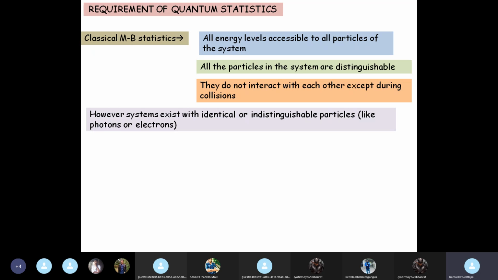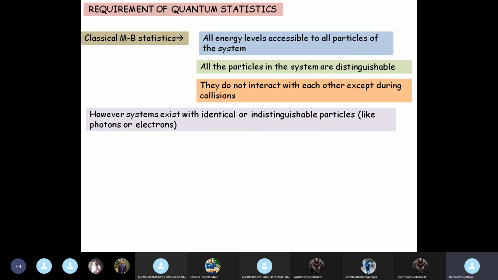A system of photons, it's just a plain and simple electromagnetic wave. It consists of photons, and all photons are identical, they are indistinguishable. So basically Maxwell-Boltzmann statistics will not be able to analyze or predict results for a system consisting of photons, because in Maxwell-Boltzmann statistics, one of the most important postulates is that the particles are distinguishable.